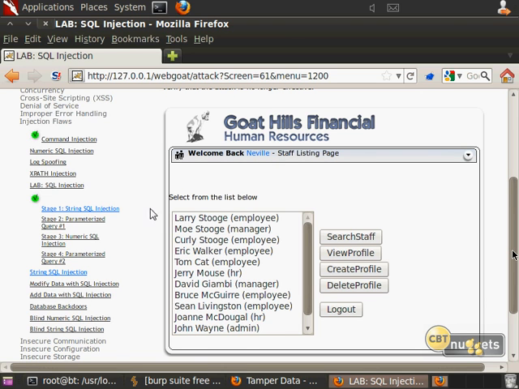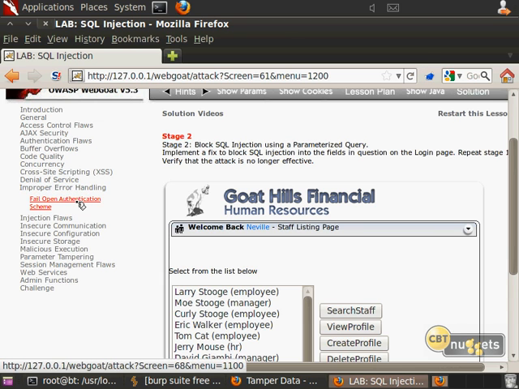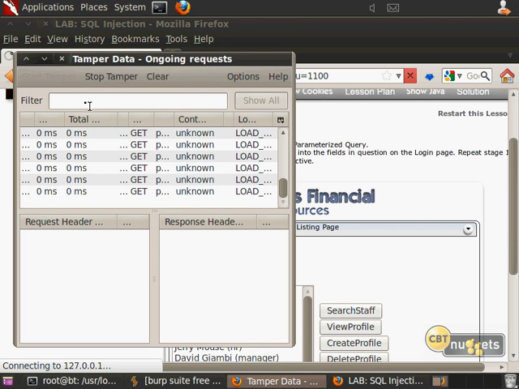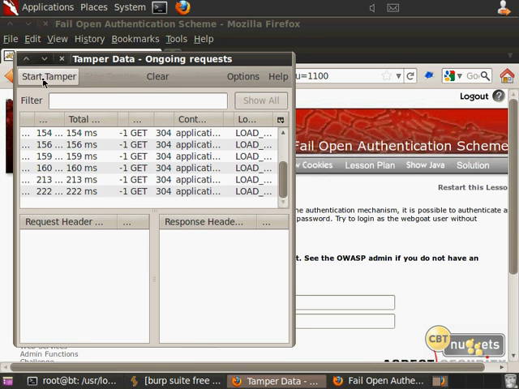All right, what other kind of fun can we have here? Let's go to improper error handling and fail open authentication scheme. And I'm just going to go ahead and submit this without tampering it right now. I'm just going to stop this and clear it, and then we'll start again here shortly.